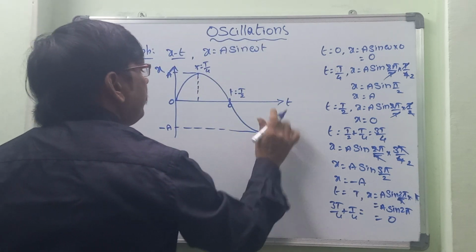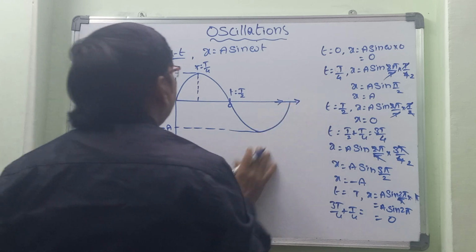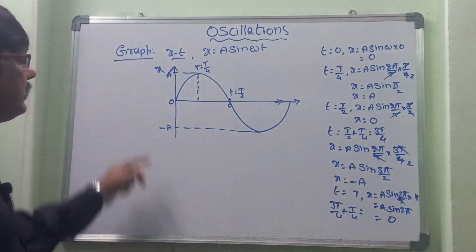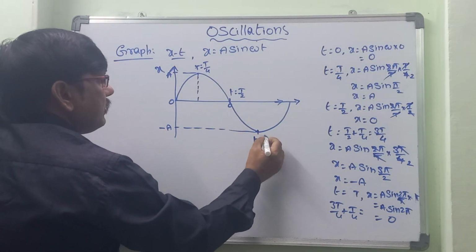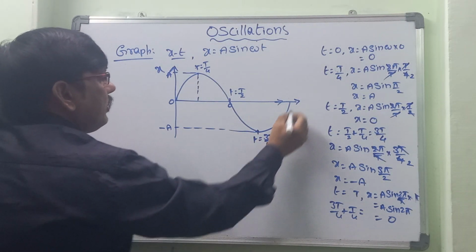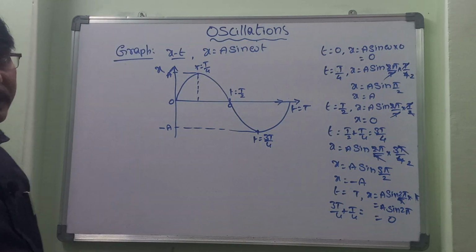So the graph again reaches the axis on this side. In this way we can draw the xt graph. Here is t is equal to 3T by 4, and here is t is equal to T. So this is the xt graph.